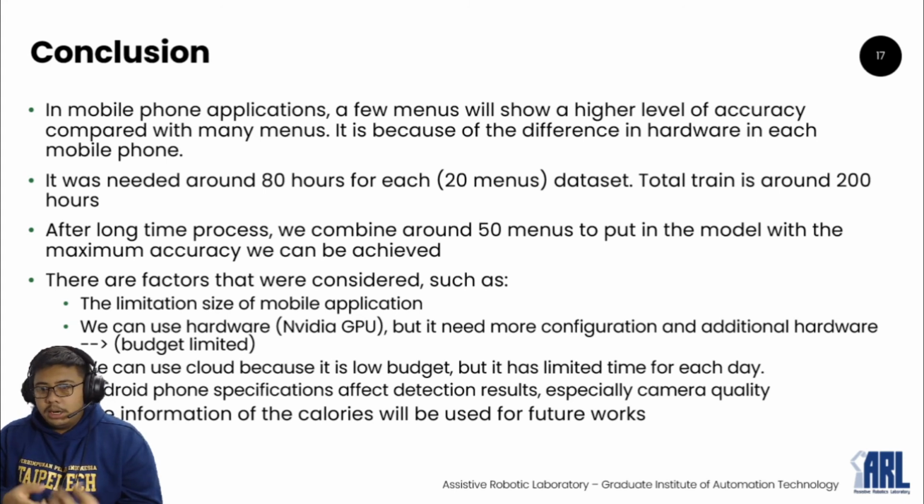200 hours. After a long process, we combined around 50 menus, first to put 51 menus into the model with the maximum accuracy that can be achieved. There are some factors that we considered, such as the limited size of the mobile application, because we need a lighter application. We wanted to use NVIDIA GPU hardware, but it needs more configuration and additional hardware, so we use Colab, which is free. Colab has limited time each day, so it takes a lot of time to train this model.